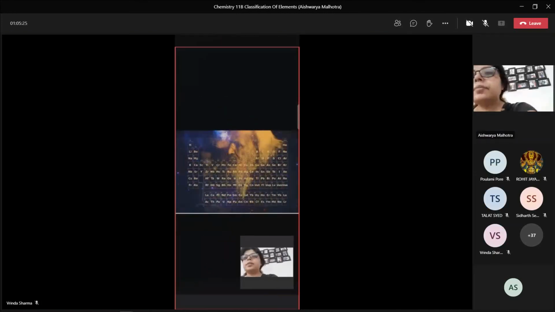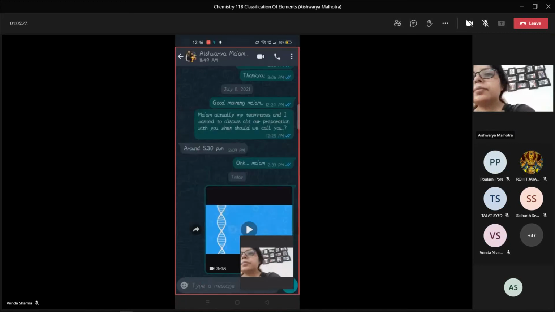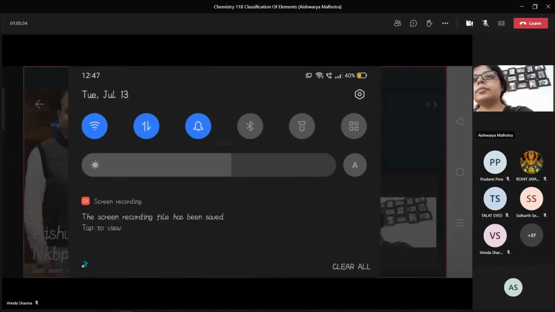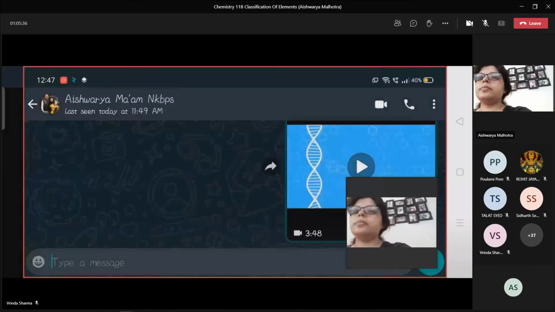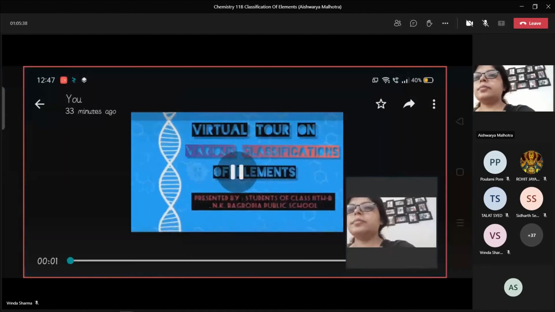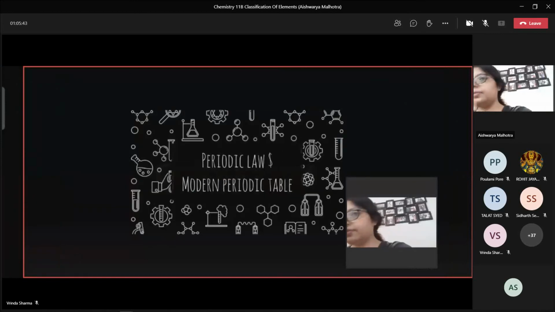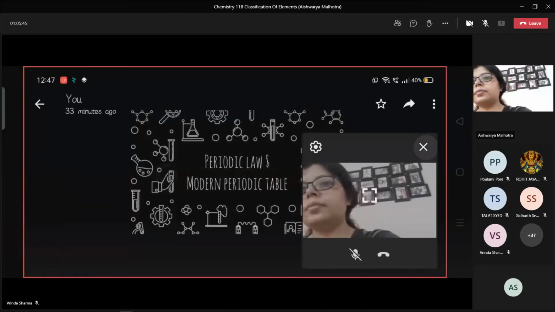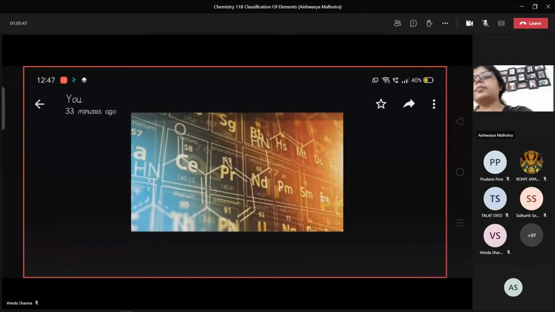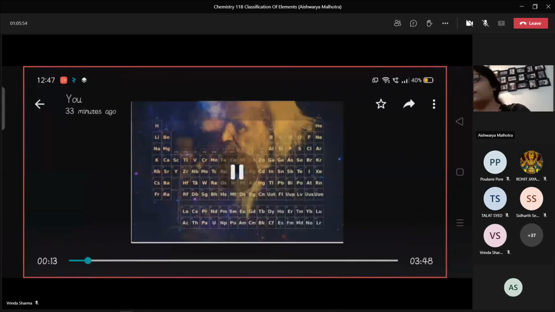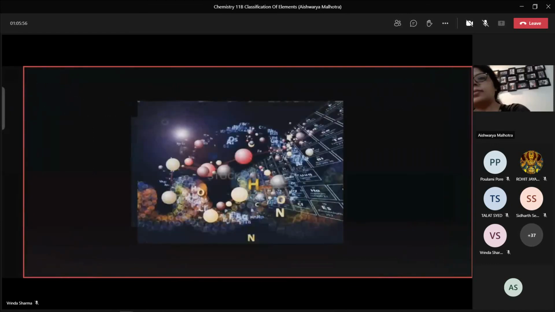Modern periodic law and modern periodic table. Now you may recall that the classification of element has evolved to what it is now after a series of revisions.